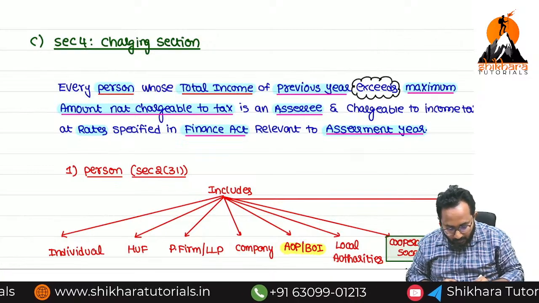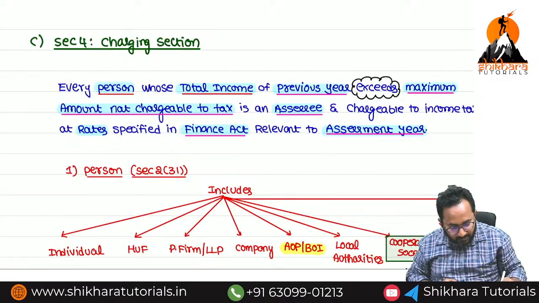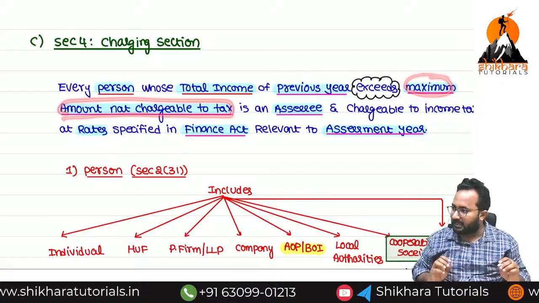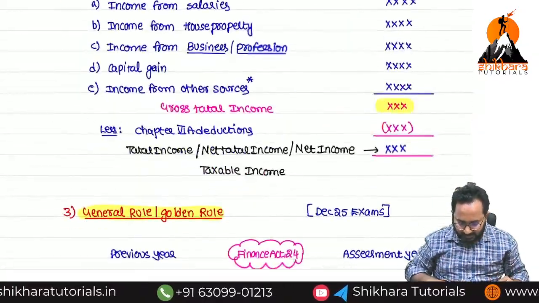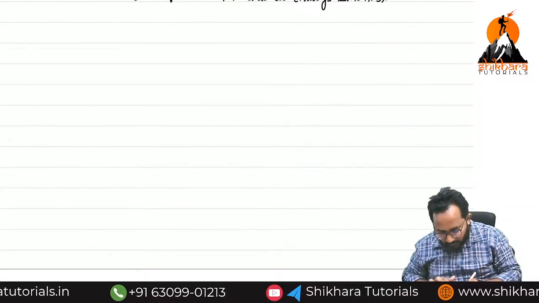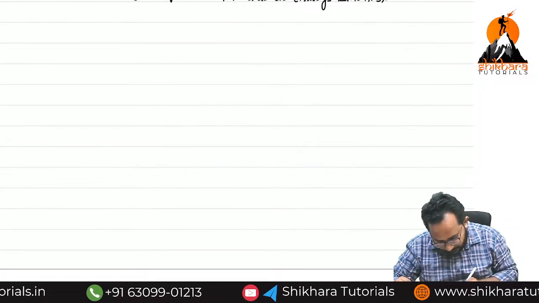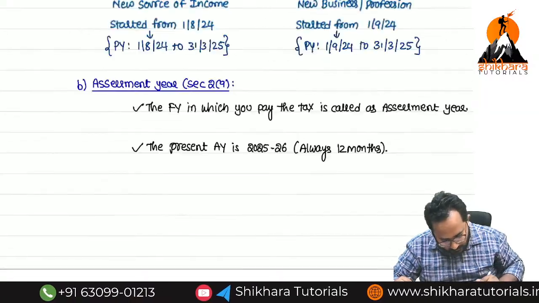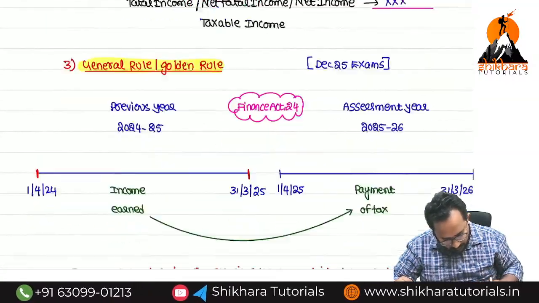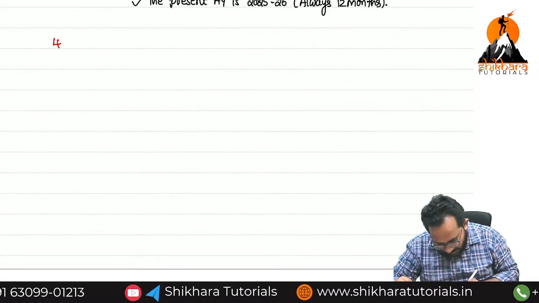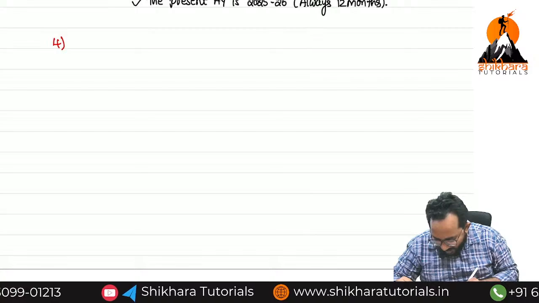Okay. Now I want to start, what is that maximum amount not chargeable to tax. Shall we write? So I think we completed the third point also. Now you can write the fourth point. What is that heading?